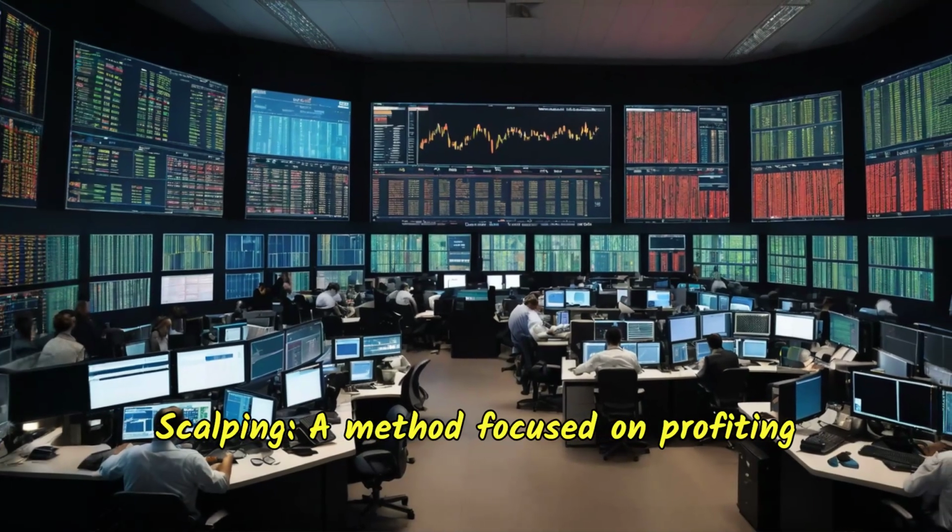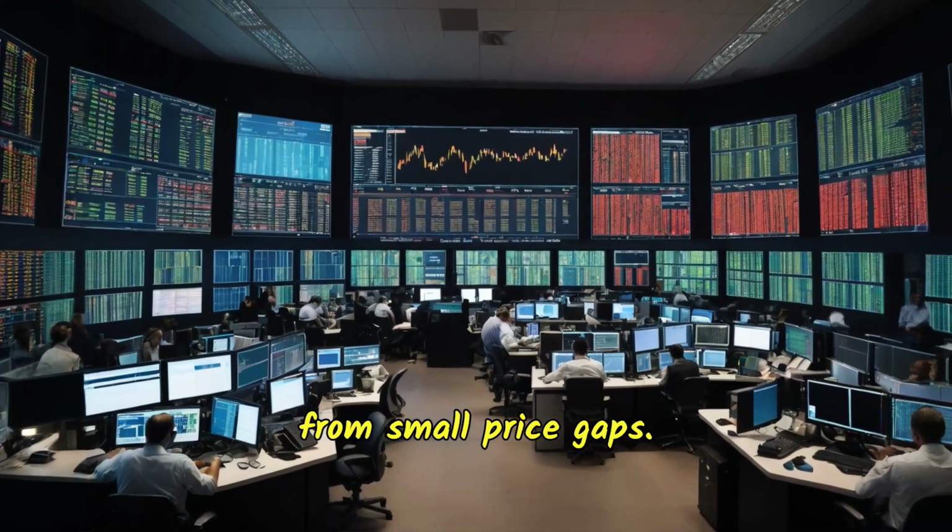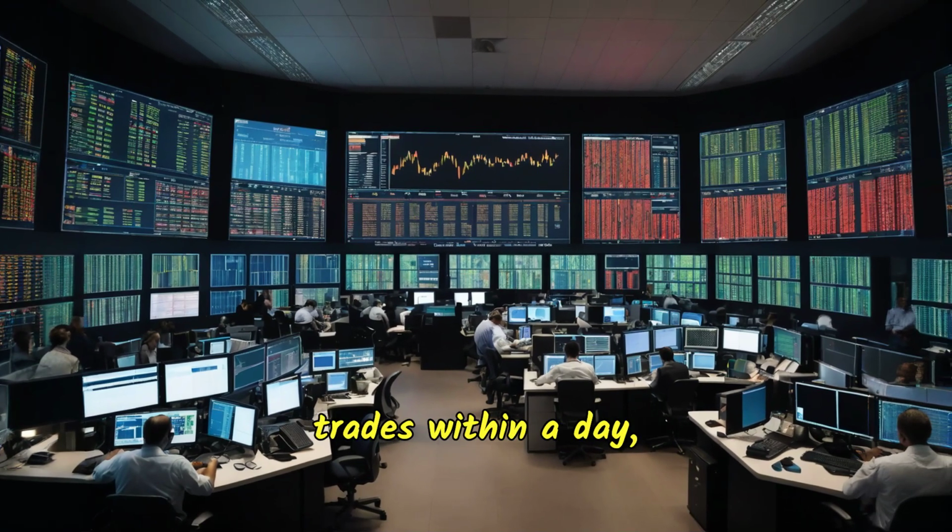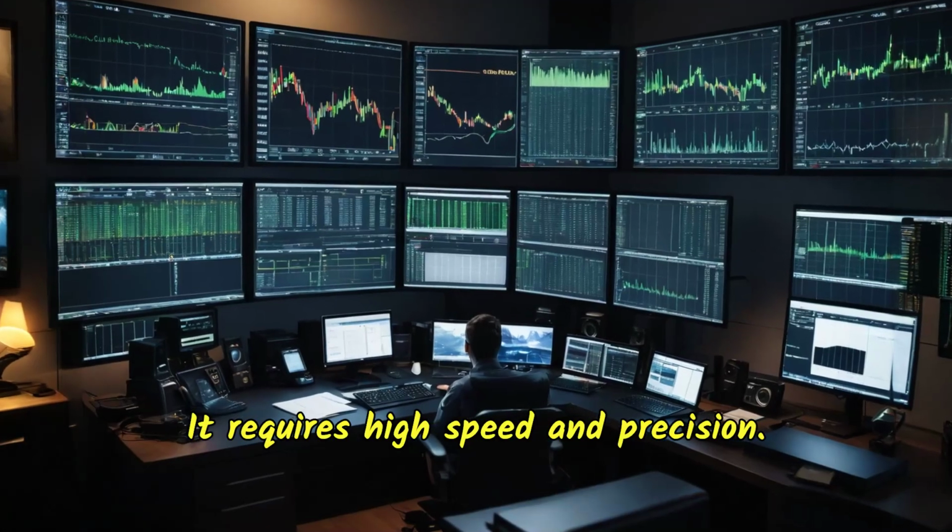Scalping, a method focused on profiting from small price gaps. Scalpers make numerous trades within a day, aiming to build profits from minor price changes. It requires high speed and precision.